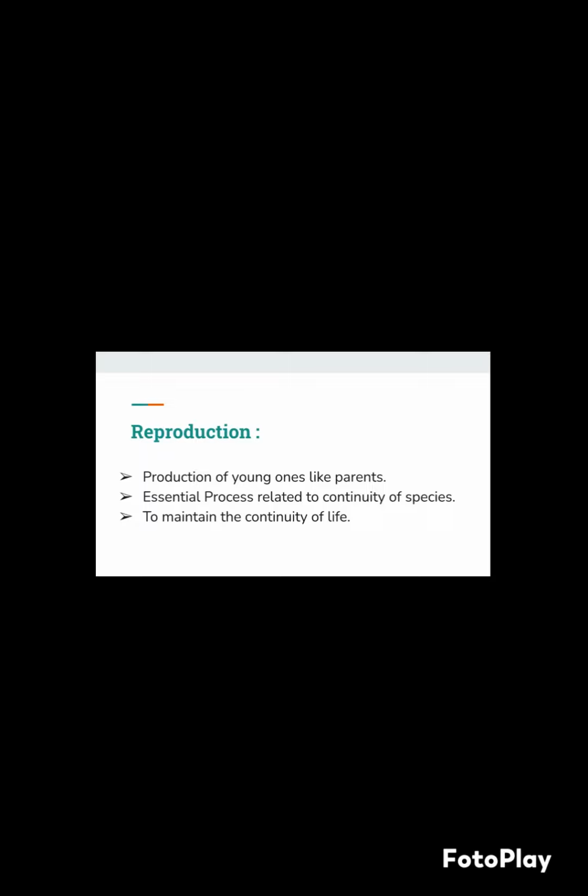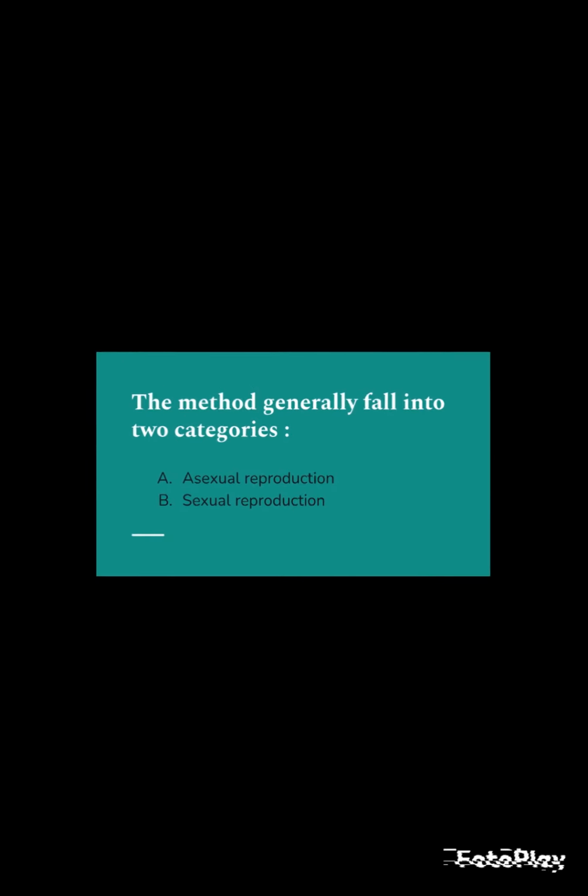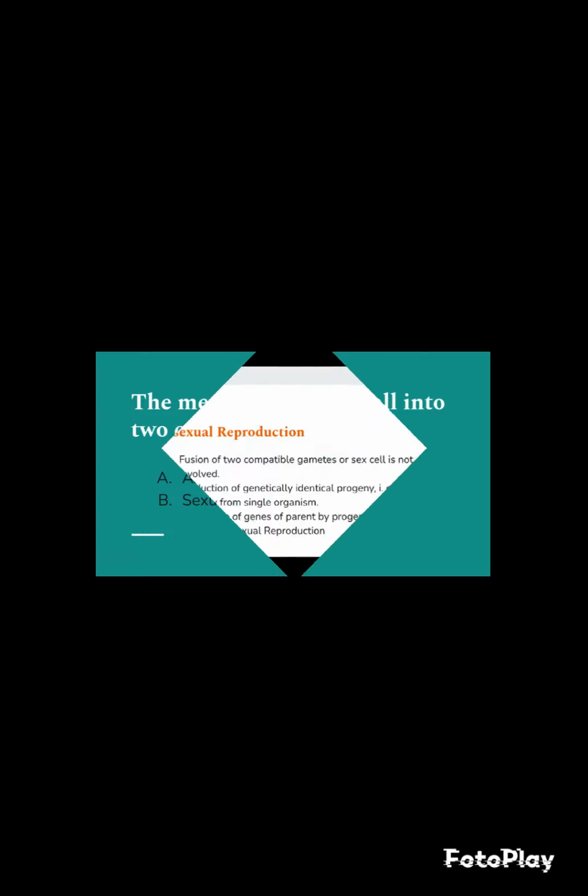Reproduction is the production of young ones like the parents. It is an essential process related to the continuity of species. To maintain continuity of life, organisms produce offsprings showing similar characters. There are two types of reproduction, asexual reproduction and sexual reproduction.